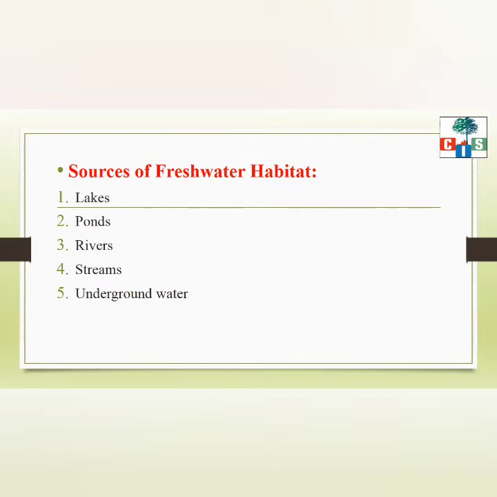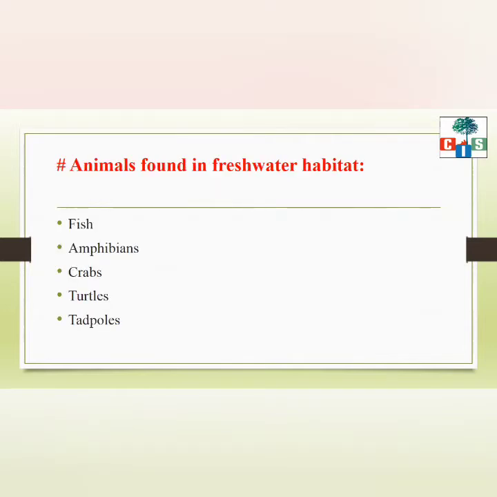So now let's see animals which are found in the freshwater habitat. There are different kinds of animals which are found in the freshwater habitat. Their names are fish, amphibians, crabs, turtles and tadpoles.